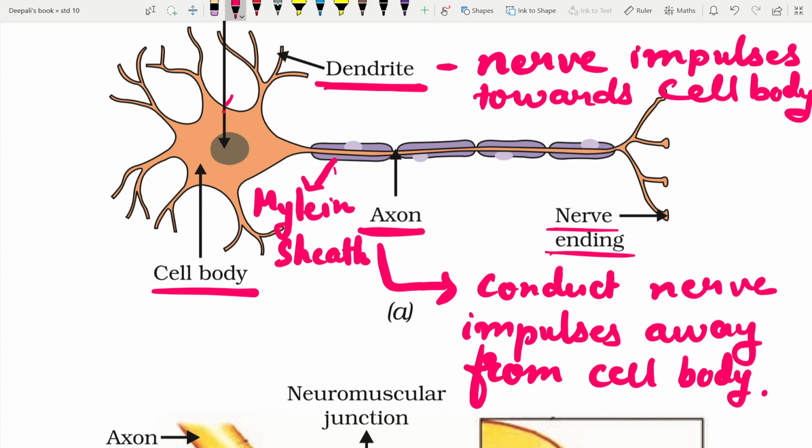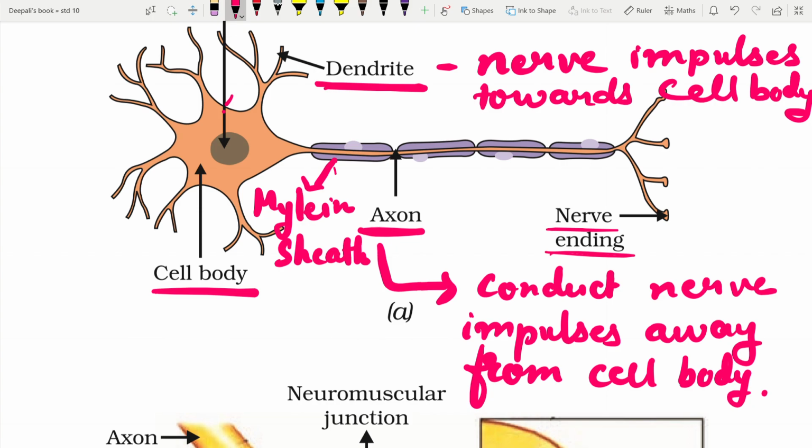The synapse acts as a one-way valve to conduct impulses in one direction only. This is because chemical substances called neurotransmitters are secreted only on one end of the gap, that is the axon side.